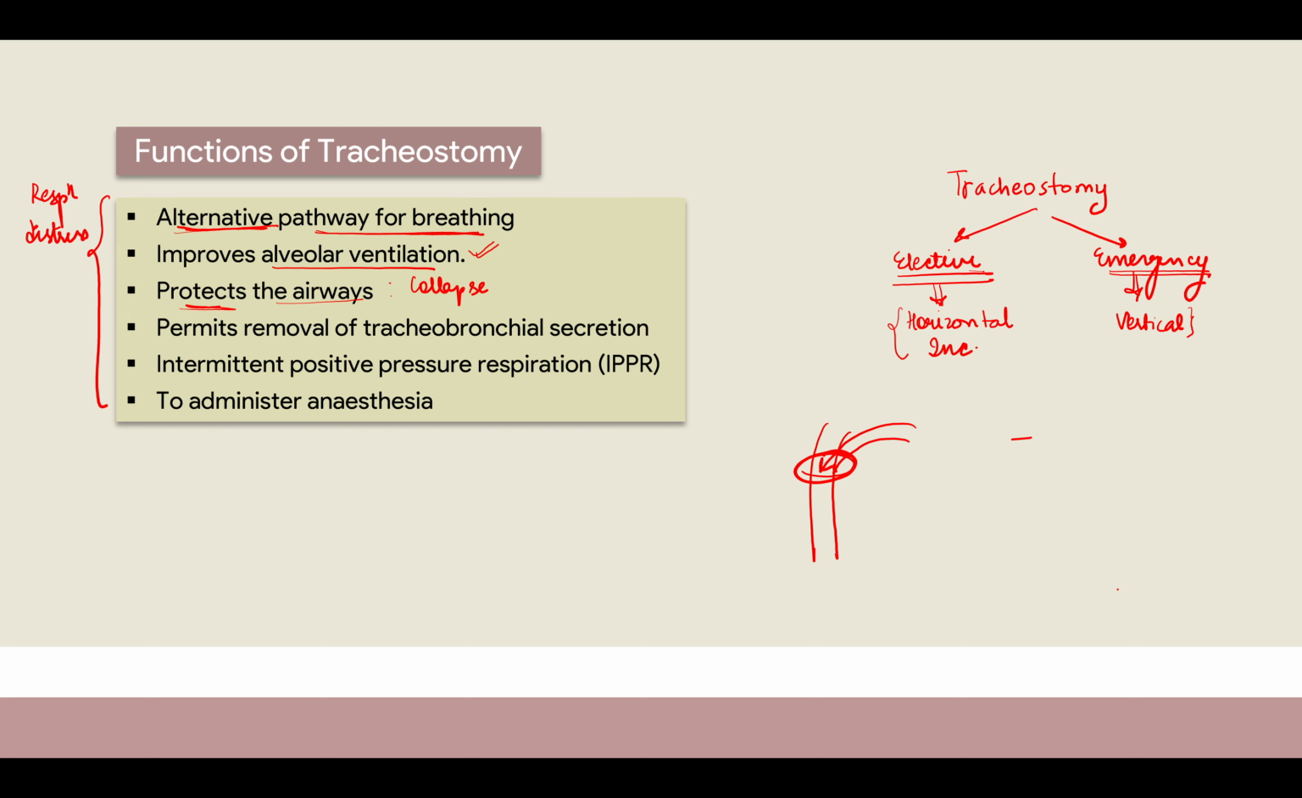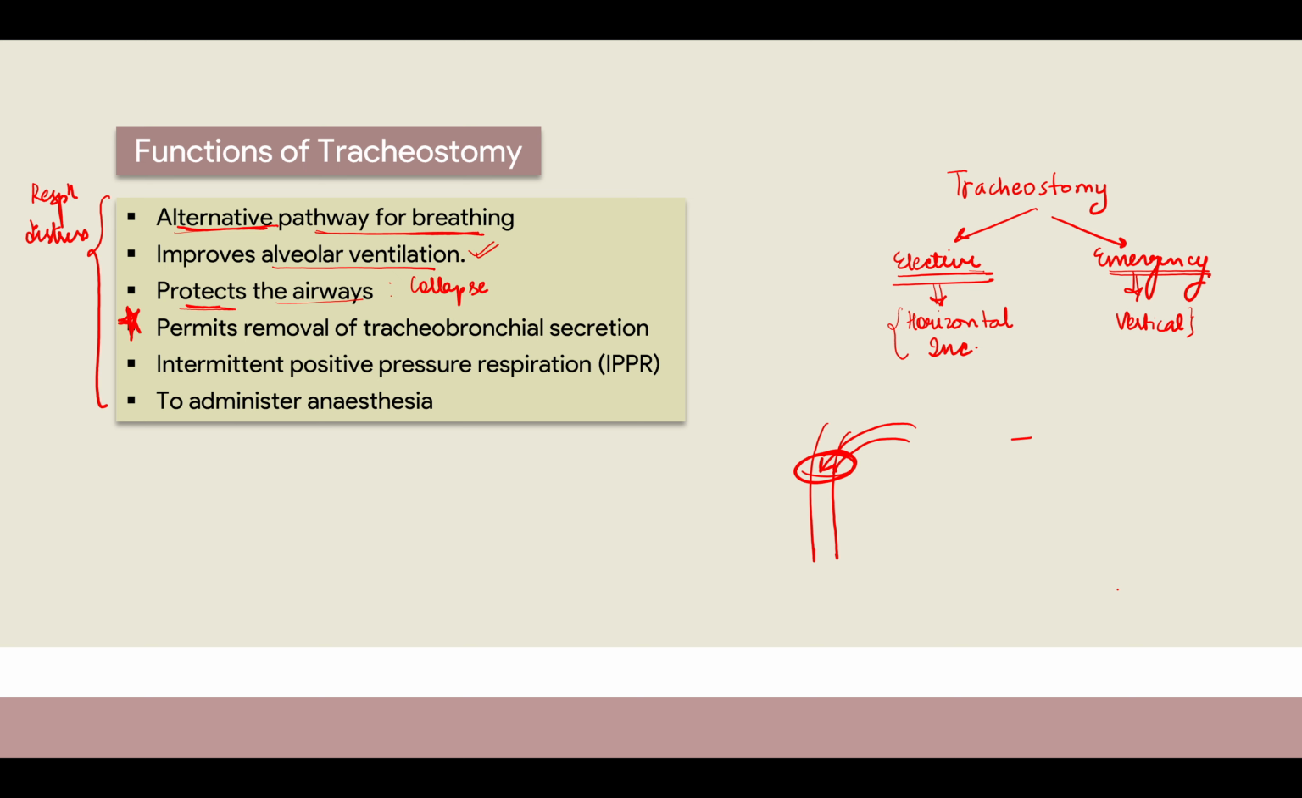Okay, so it also permits removal of tracheobronchial secretions. What does that mean? Just make a star mark on this point. We will discuss why I'm saying this. So just star it and mark it, and we'll discuss it further. Okay. Now, intermittent positive pressure respiration. What does that mean?